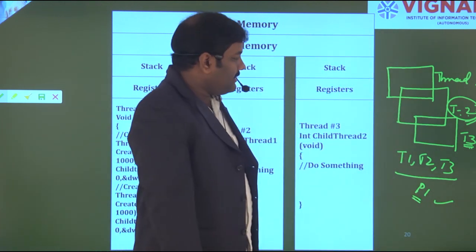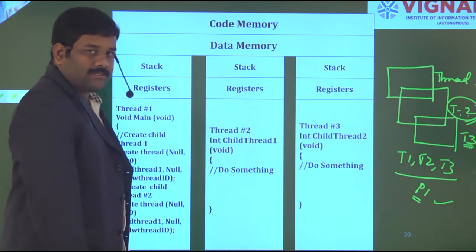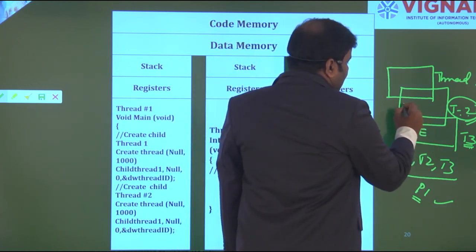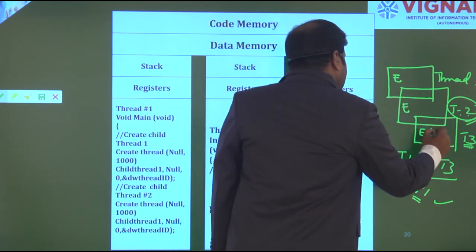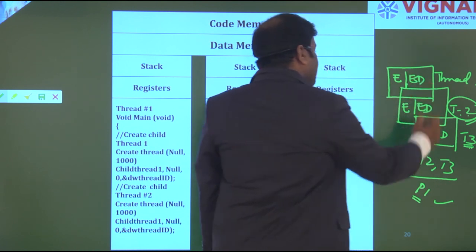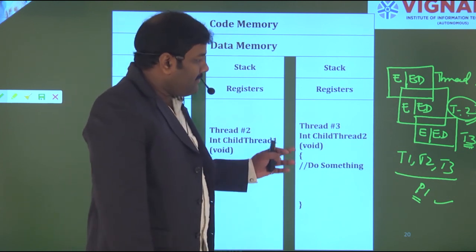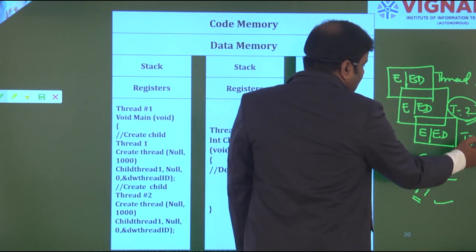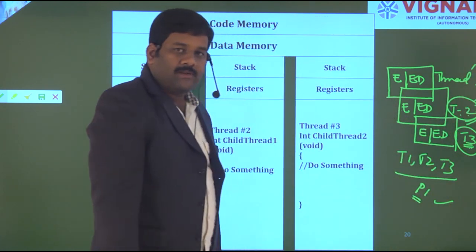Up to that extent, each and every thread has to wait. But what is the advantage? Whenever you are subprogramming the entire program, it is easy to find the errors and execution delays. Internal program-wise or thread-wise execution delays may reduce, but when comparing with the entire program, delay may be introduced, because until T3 is executed, T1 and T2 have to be in waiting state only.